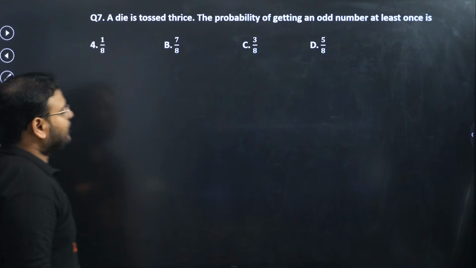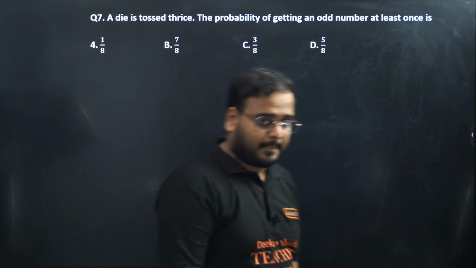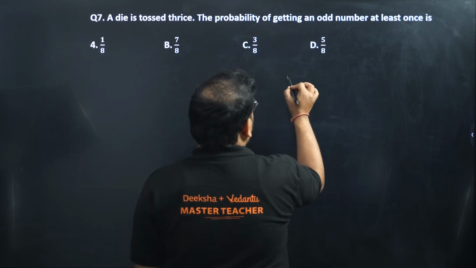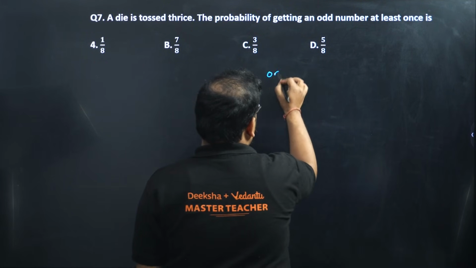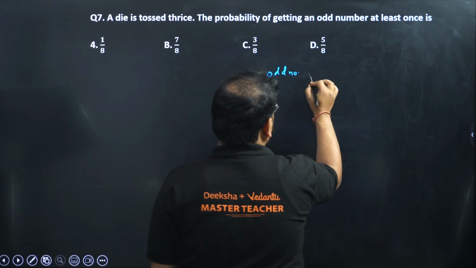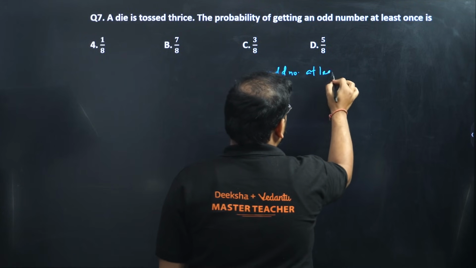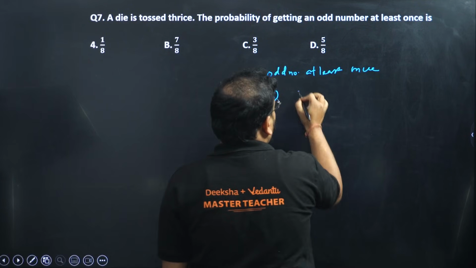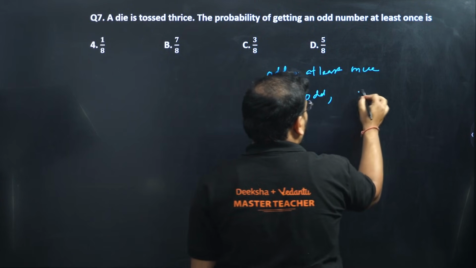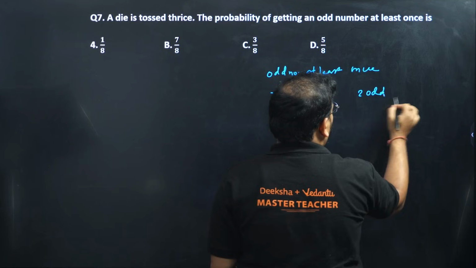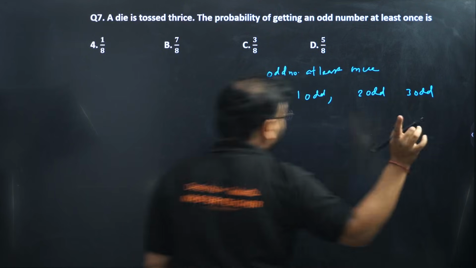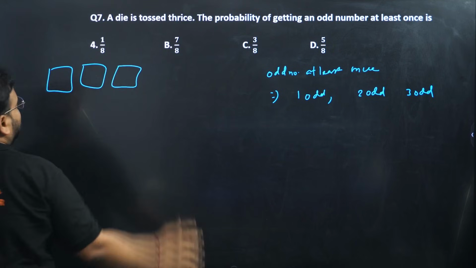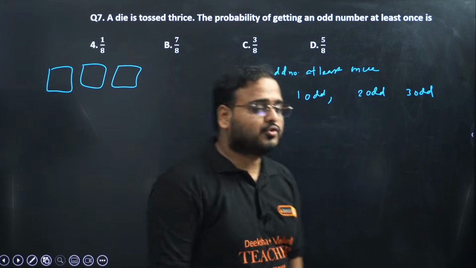Next, 7th one. A die is tossed thrice. Okay, a probability of getting an odd number at least once. So I want odd number at least once, right? At least once. It means what is it? 1 odd, or I want 2 odds, or I want 3 odds. We have 3 spaces over here. Please check 3 boxes. Box 1, box 2, box 3.